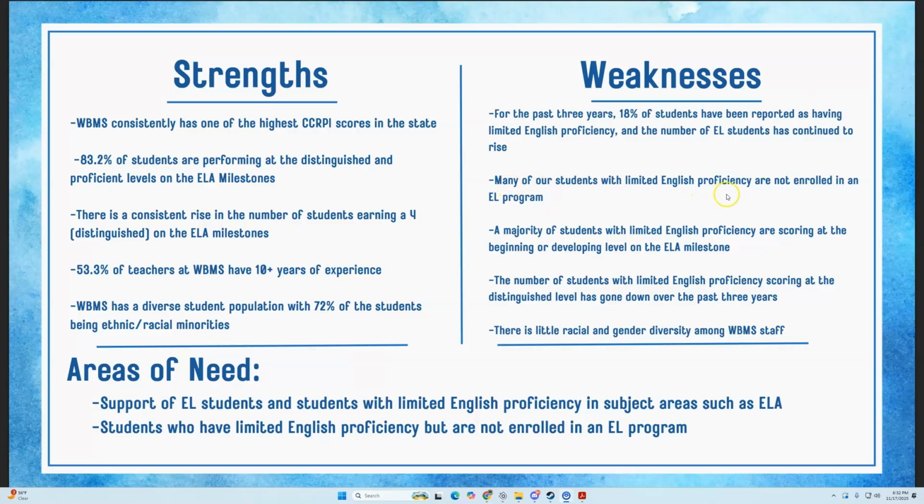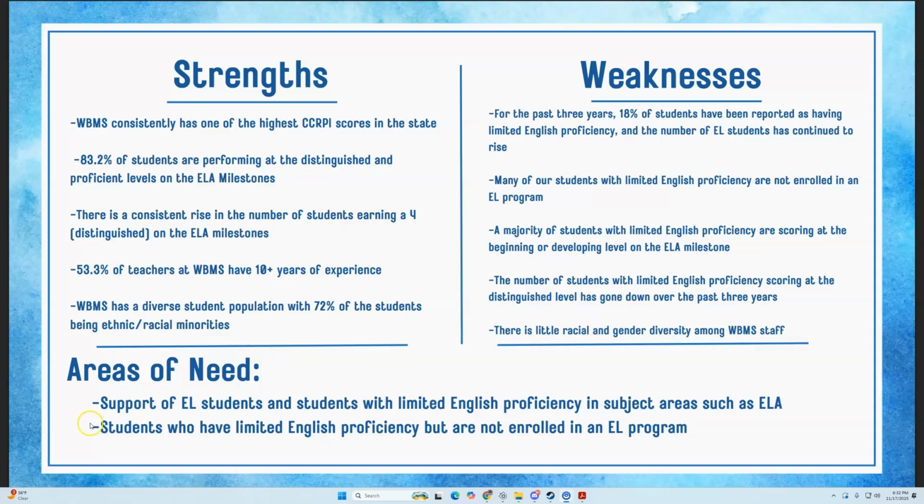Many of our students with limited English proficiency are not enrolled in an EL program. A majority of students with limited English proficiency are scoring at a beginning or developing level in the ELA milestone. The number of students with limited English proficiency scoring at the distinguished level has gone down over the past 3 years. And there is little racial or gender diversity among WBMS staff.